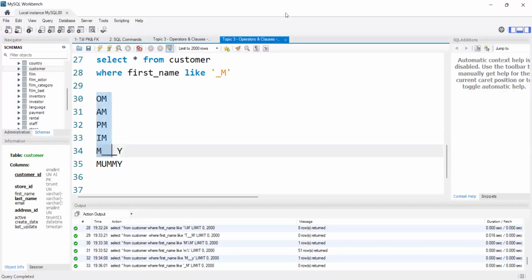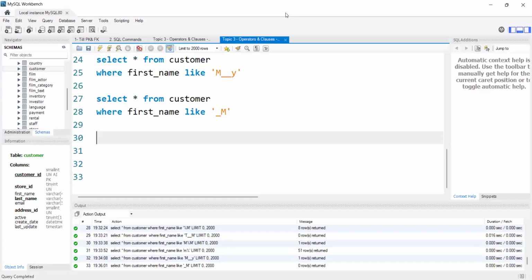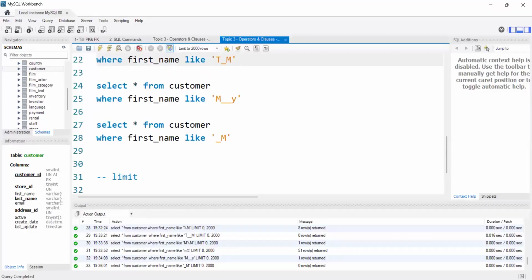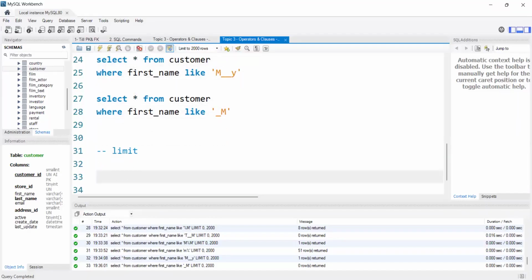Especially for this concept, like operators and regular expressions, please practice some examples online. You will be able to relate to it very easily. Now, let's see another clause. Is the like operator okay for everyone? I guess you are clear with this.